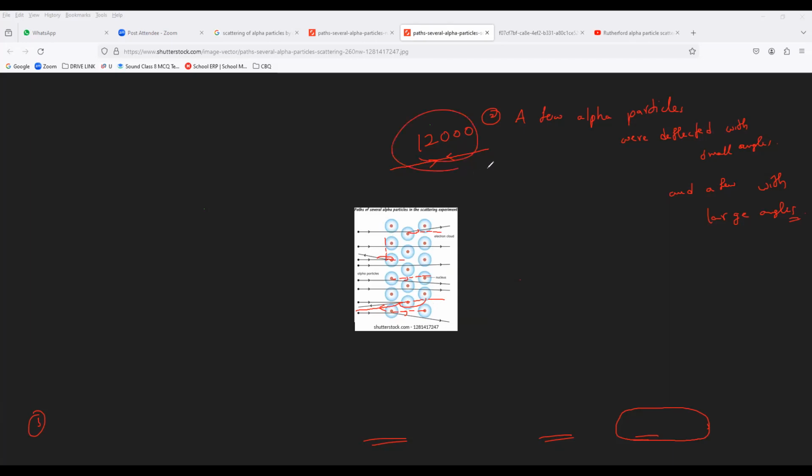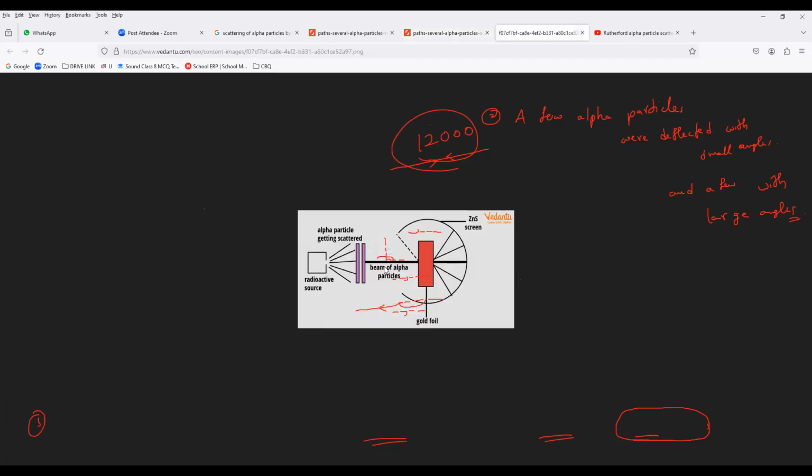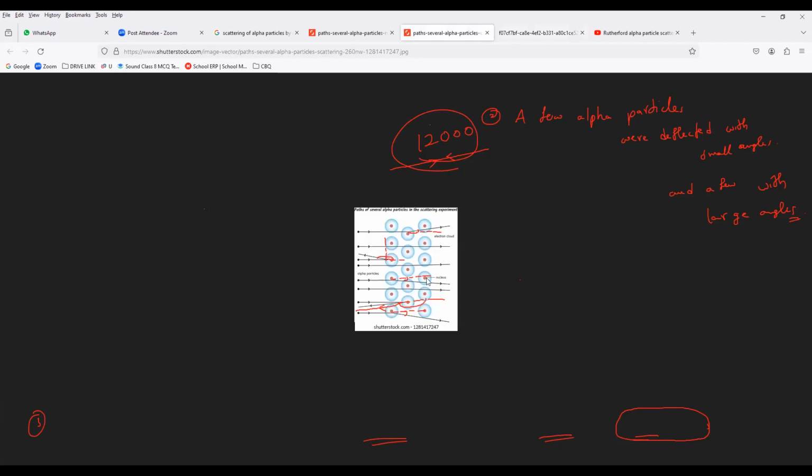So these are the observations made by Mr. Rutherford from his alpha particle experiment. Anyone having any doubt, you can ask me. You have to draw two diagrams: the experimental setup, and the scattering of alpha particles by the atoms of gold foil. Anybody has a doubt? You can ask me, guys. Clear, everybody?